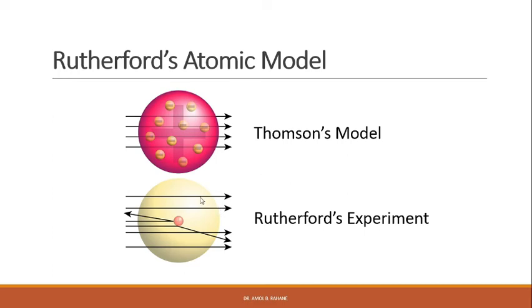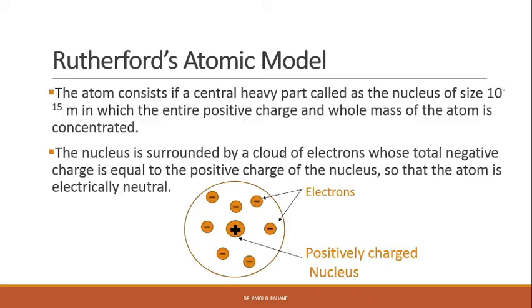So Rutherford called this central, very small part the nucleus. This part is about 10⁵ times smaller than the size of the atom, and he called this heavier positively charged region the nucleus. On the basis of the scattering of alpha particles by thin metal foil, Rutherford in 1911 proposed a new atom model known as the nuclear atom model.